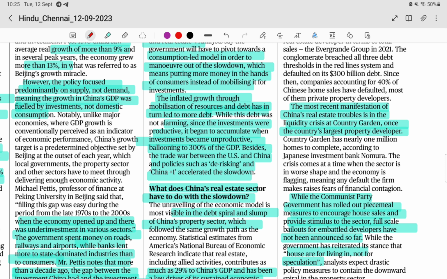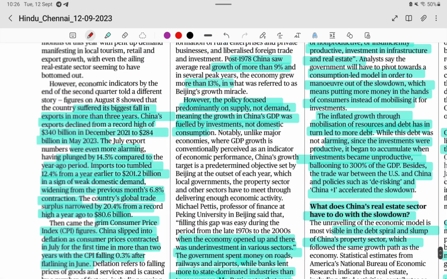There are also the China plus one action and the OBOR initiative, the One Belt One Road initiative. In investment, they are giving low-interest loans to other countries, so they faced a lot of shortage of money in their economy. That was the biggest problem with the economy.